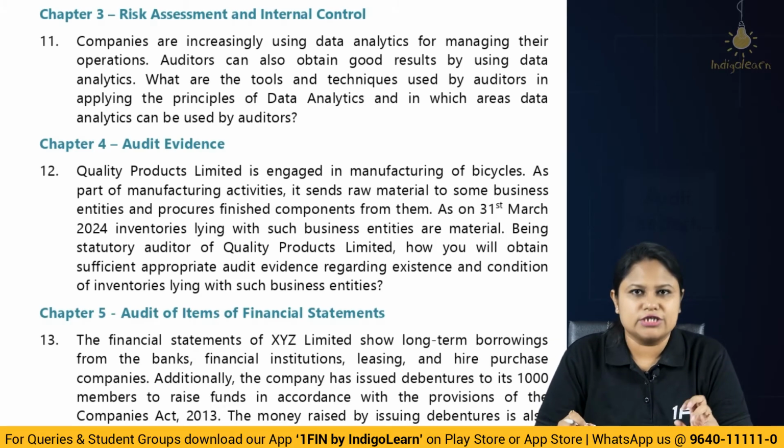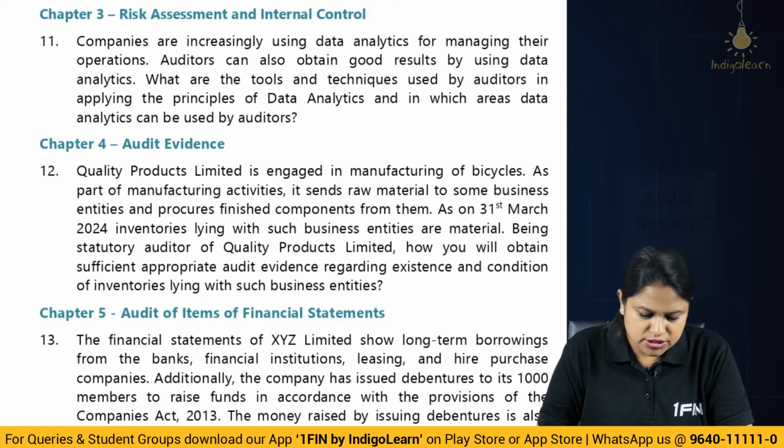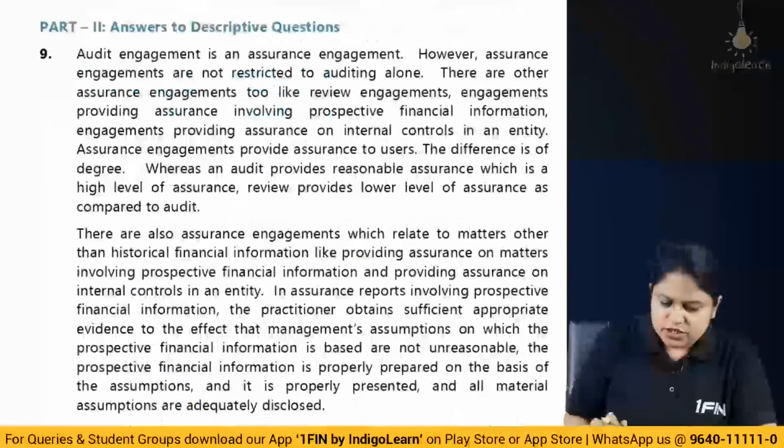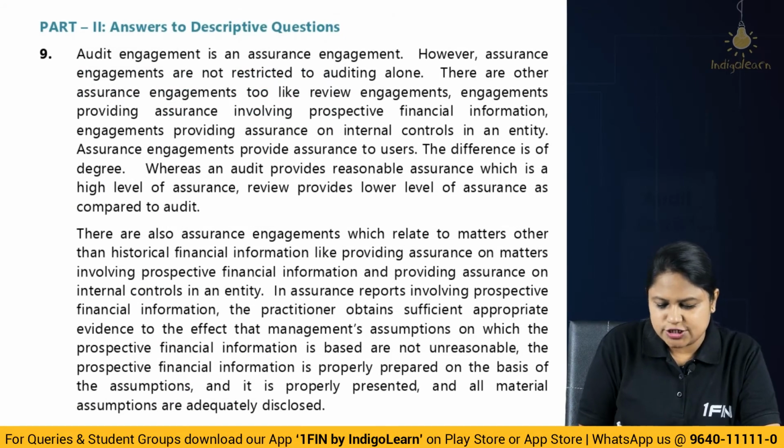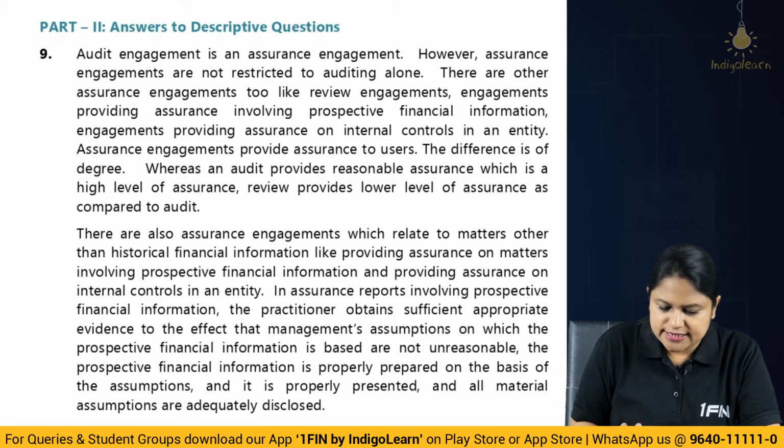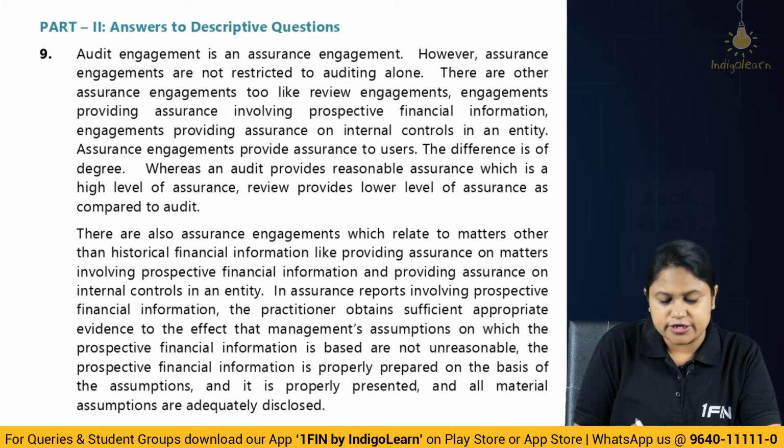Okay. Now, since we have finished 3 questions, quickly we'll go through the answers to see whether the content we are discussing is matching or not. So look at that here. Audit engagement is an assurance engagement, agreed, but that is not restricted to only that, because we have review engagements and engagements to provide information on prospective financial information as well as internal control. So did we pick up all the elements? Yes. The difference is about the level of assurance. One is going to be reasonable, the other is going to be lower level as compared to audit.